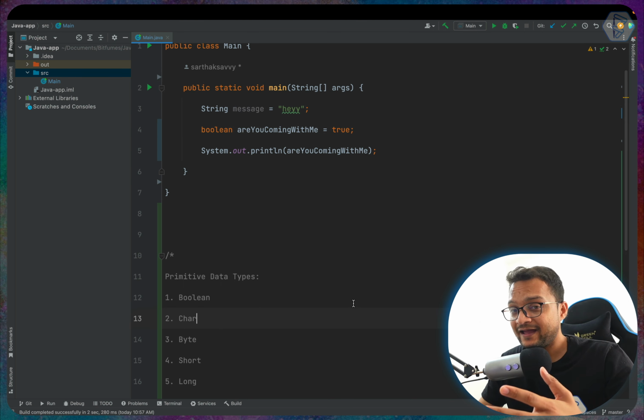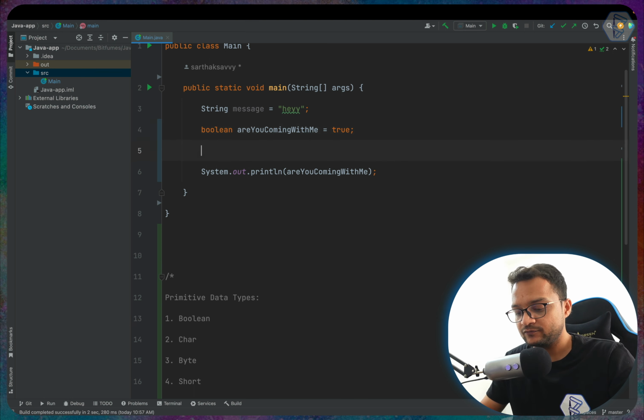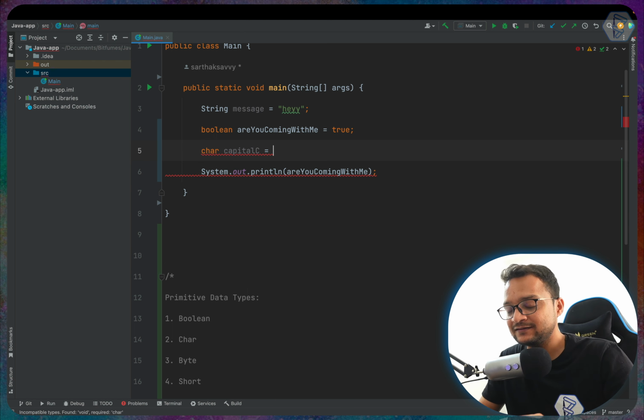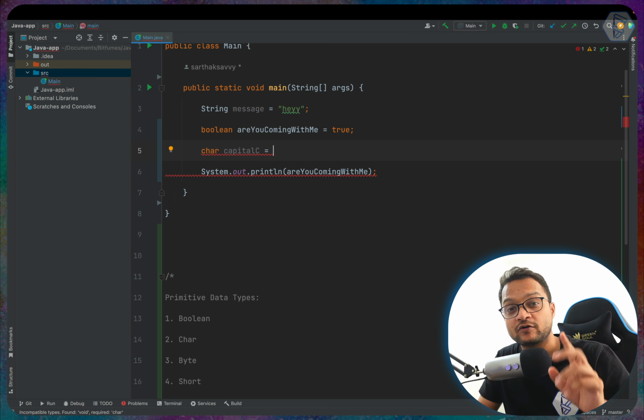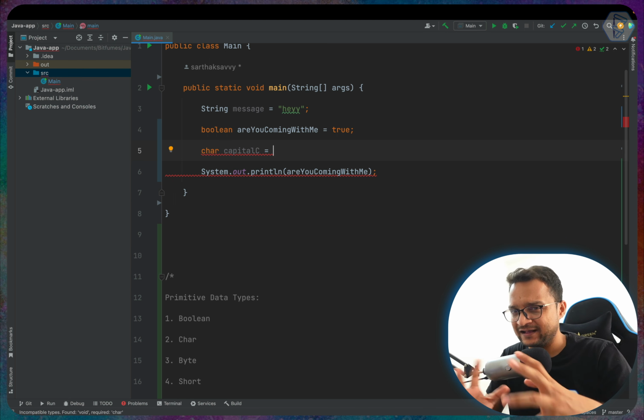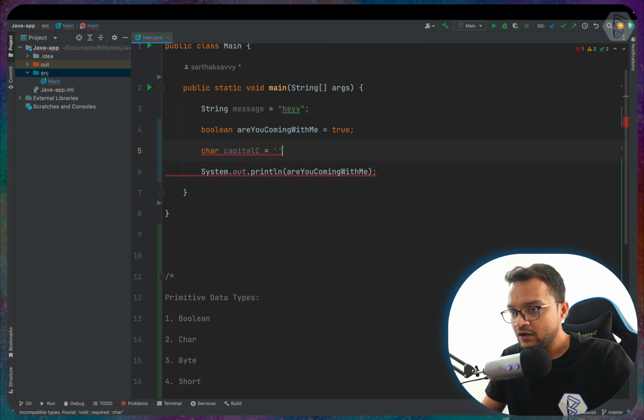So let's see how we can add a char type variable. For that we just need to say char and then the name of the char. So I can say capital C. This is the name I have given to this one, and since this is a char which is going to only support a character, or I can say in English word only one letter, we can use the single quote and then say capital C. Obviously you can give any letter, but if you add more than one, then it becomes a string.